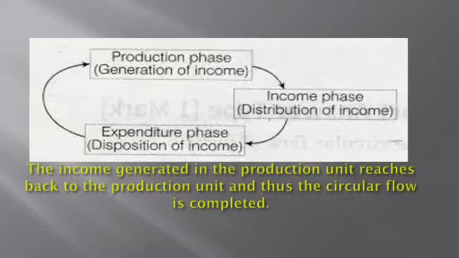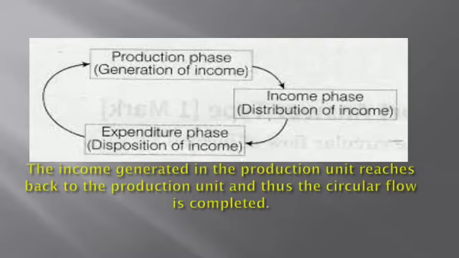Here in the diagram you can see I have tried to establish the relationship between all the three important economic activities. You can see the production phase is there, where I have written generation of income. Here goods are produced, services are produced, they are sold, so income is generated. Then that income goes to the second phase, that is distribution of income in the income phase. Here the income generated in the production phase is distributed among various factors of production in the form of factor payments.